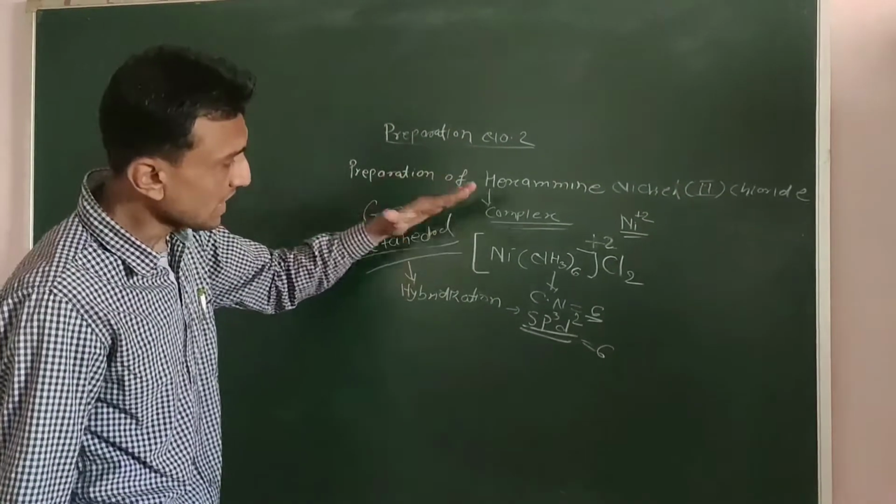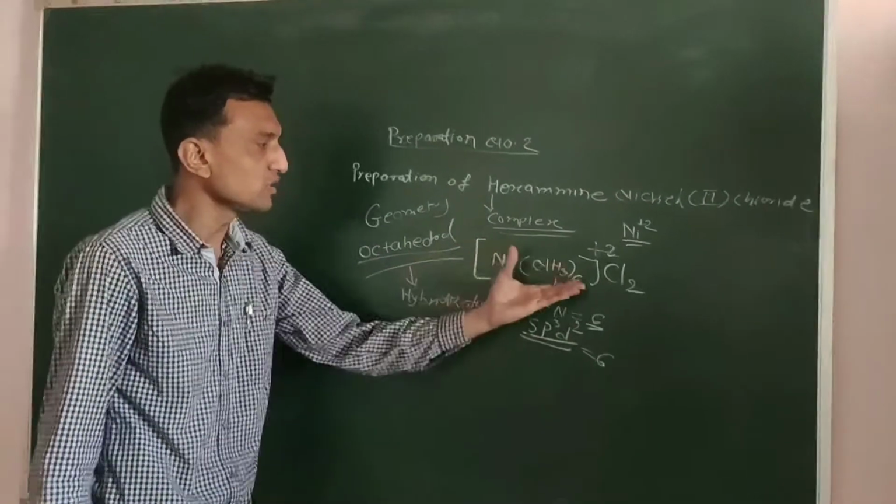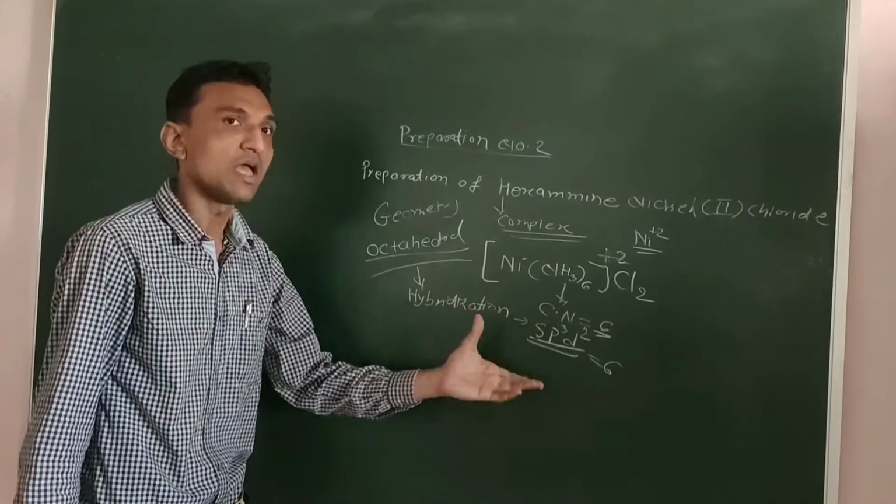The MCQ will be based on exactly this. What is the oxidation state of nickel in this complex? What is the coordination number? What is the geometry? What is the hybridization?